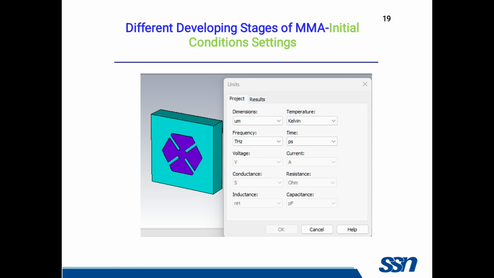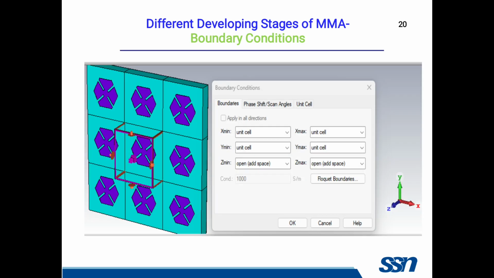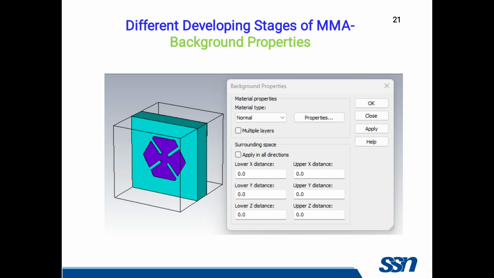And for the initial condition settings, we need to develop the metamaterial absorber in the terahertz region. So the frequency we chose is terahertz, dimension is micrometer, temperature is Kelvin and time is picosecond. And for boundary conditions, in the x and y minimum directions we are going to give the unit cell boundary condition for designing the metamaterial absorber, and we need to give the open add space condition for the z directions.